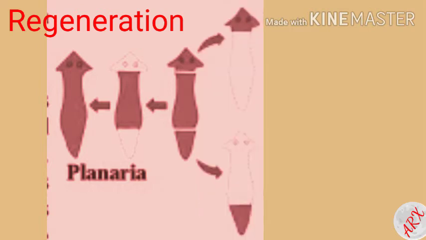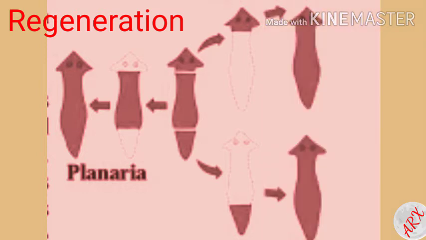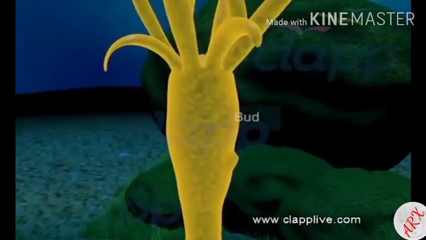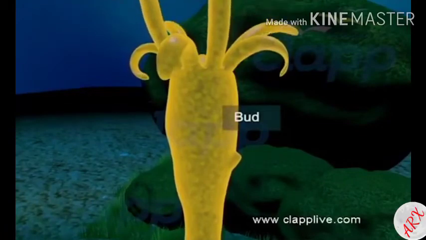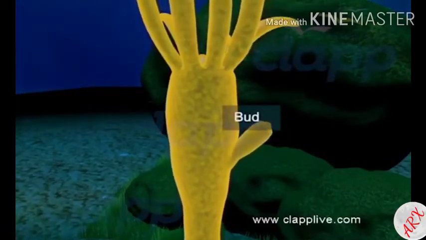Now we will move on to the second method, regeneration. Under certain situations, an animal like planaria breaks up its body into two parts and thereafter each part regenerates the remaining part of the body, and thus two new planaria are formed. This is called regeneration. The next method of asexual reproduction in multicellular organisms is budding.